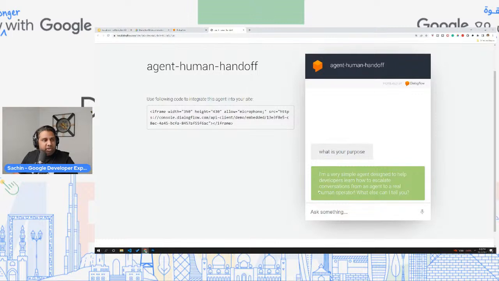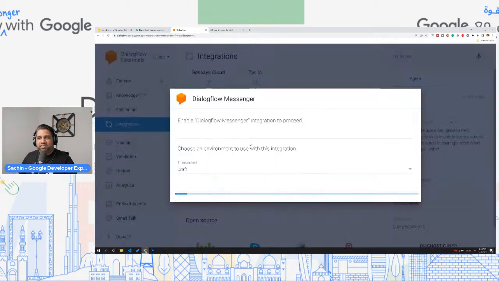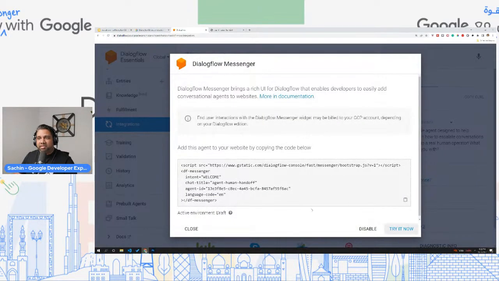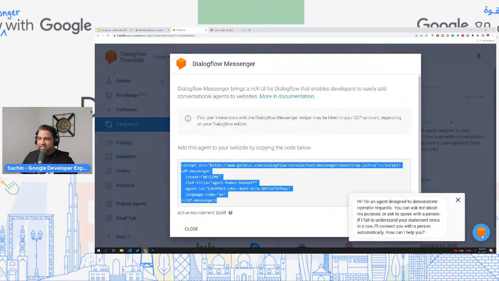Now, this is one way of doing it. You might say, okay, I don't want this to be integrated onto my web page. I want it like how you have messengers on the bottom of the screen. Dialogflow also has something like that, called Dialogflow Messenger. You click on that, copy this code, paste it onto your web page. Done, finish. How would it look? It will look exactly like here. You see here?